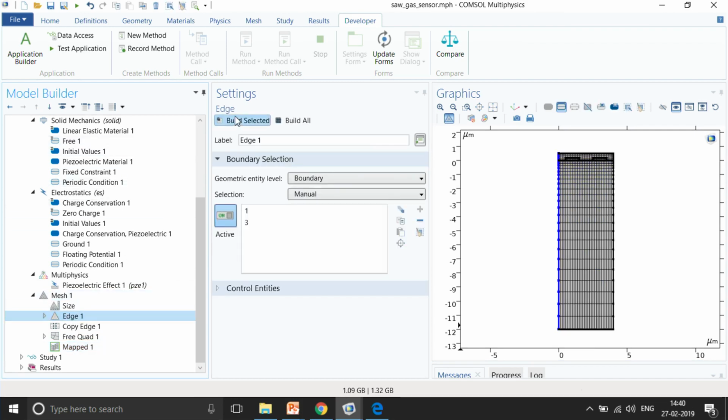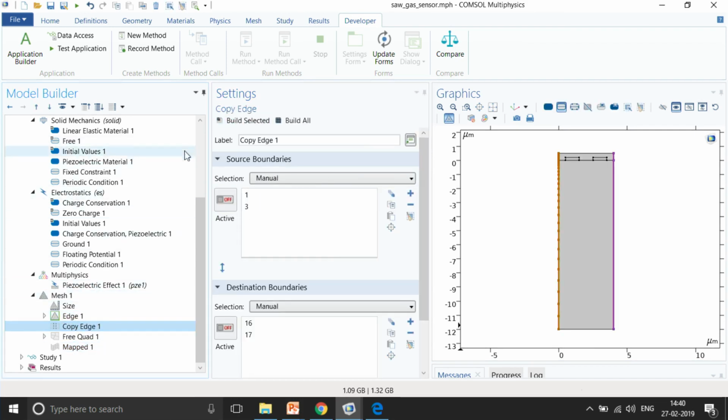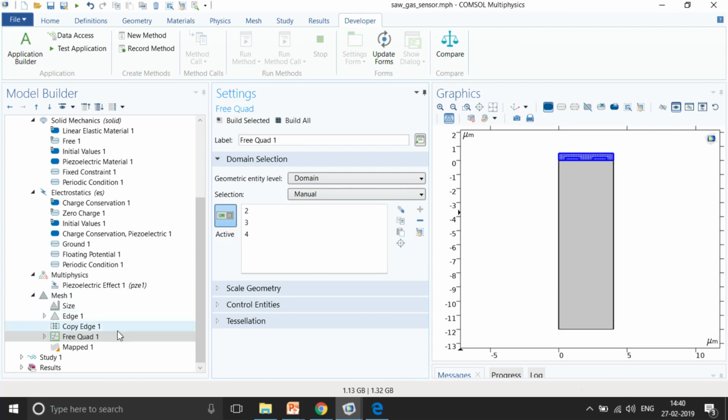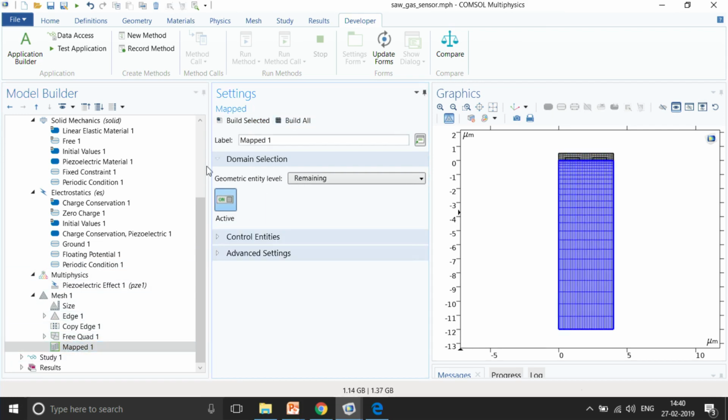right. So, we first try to use the edge mesh and then copy it to the right side. You can see this is first I have meshed, then I have copied it to the other side, then a free quad mesh in the top, and then I map it to the bottom. Okay. So, this is a structured mesh that you are seeing right now.